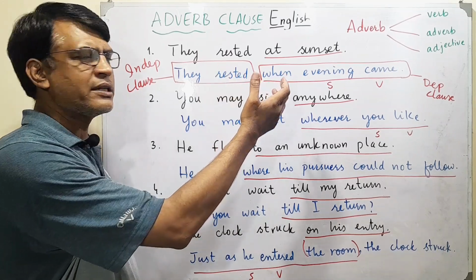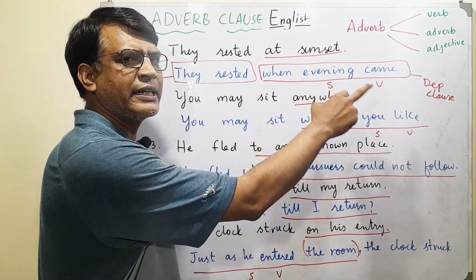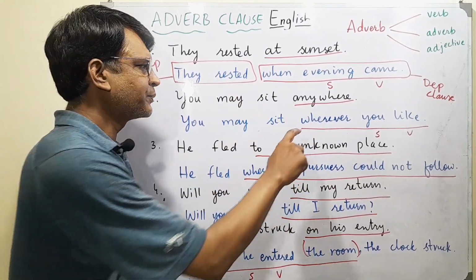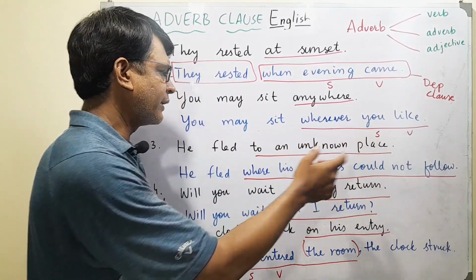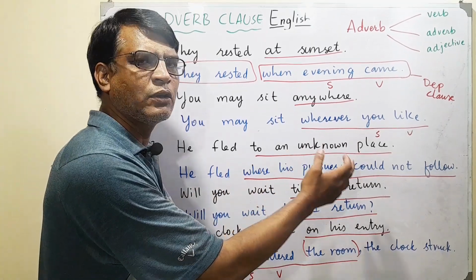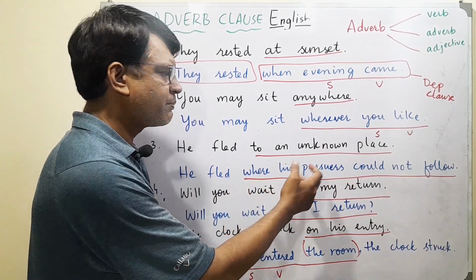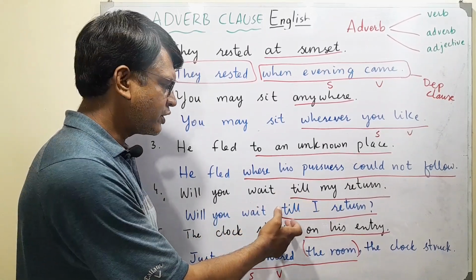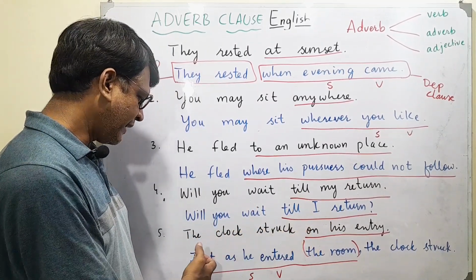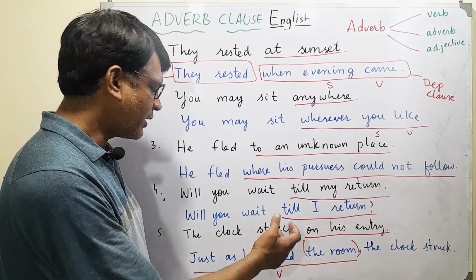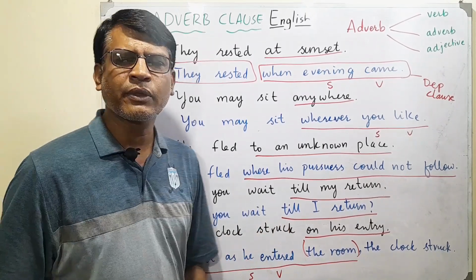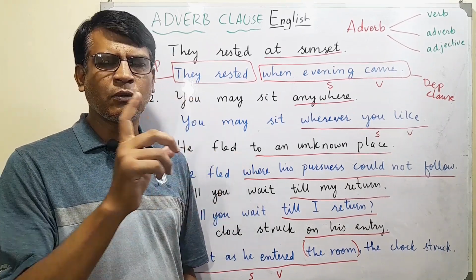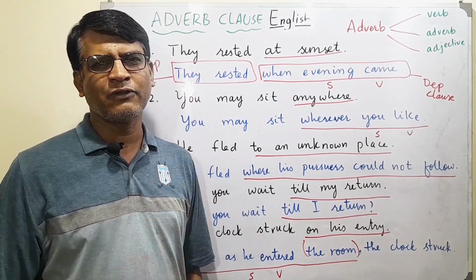Now see how we have changed. They rested at sunset is changed into when evening came. You may sit anywhere, which is one word, an adverb, we change to wherever you like. He fled to an unknown place is changed into where his pursuers could not follow. Will you wait till my return is changed into till I return. Then the clock struck on his entry, on his entry is changed into just as he entered. So that's how we change from phrase or one word of adverb to adverb clause.